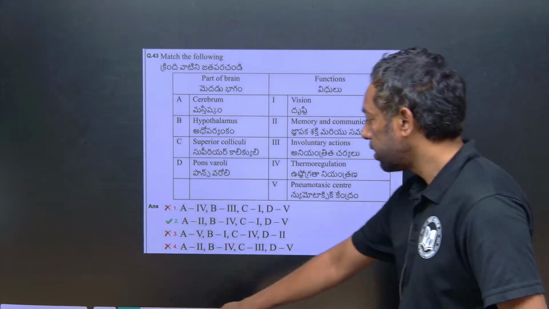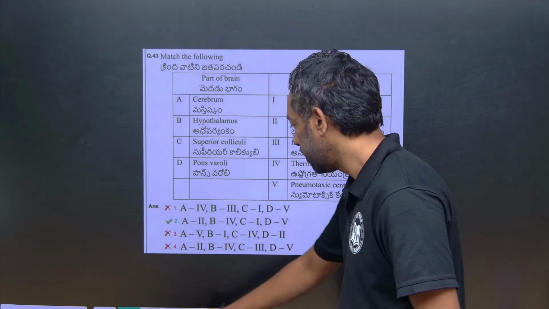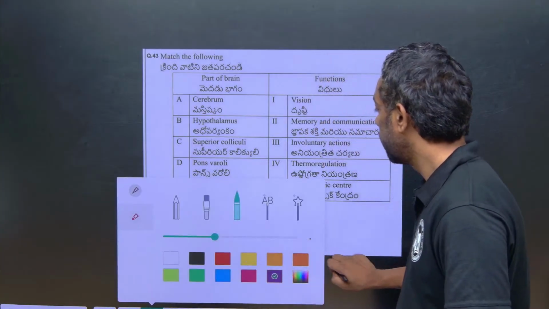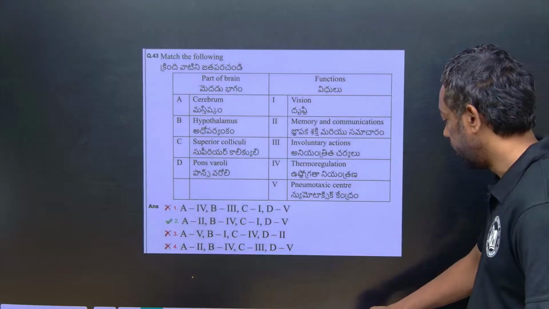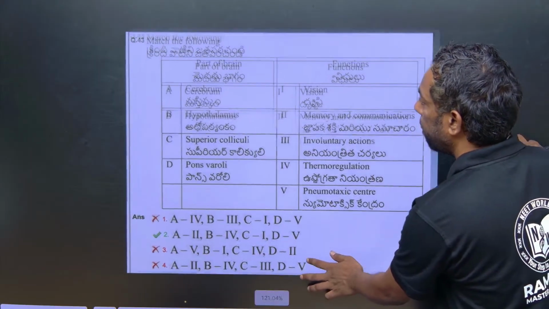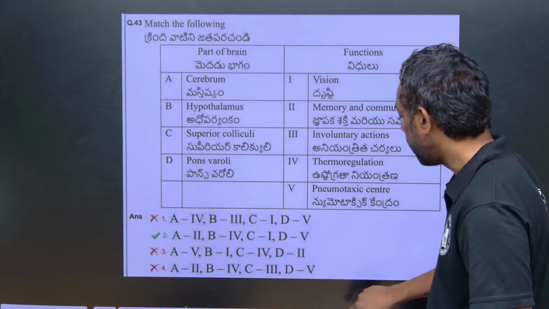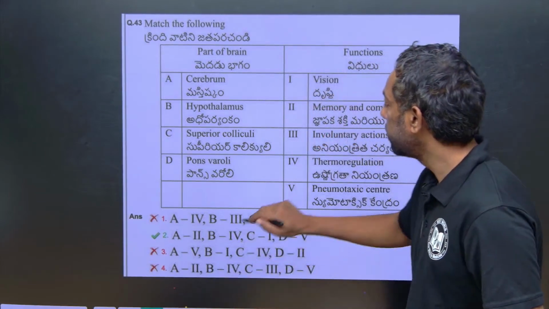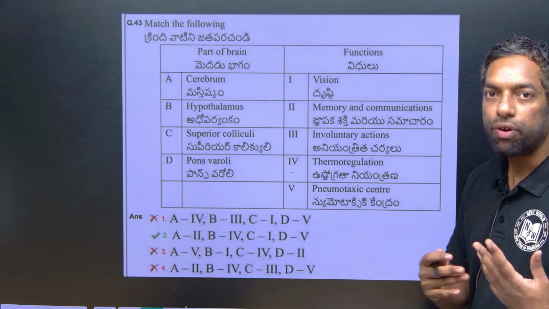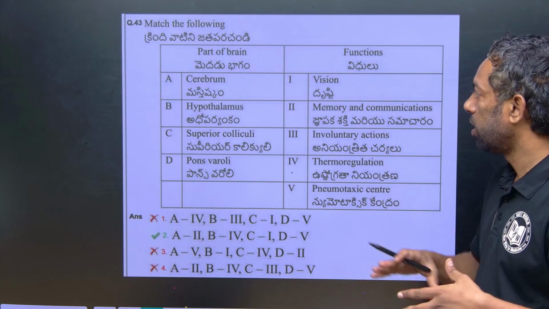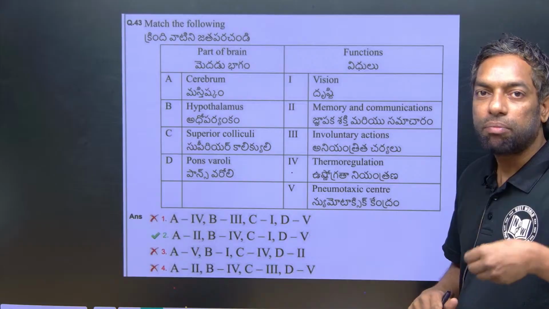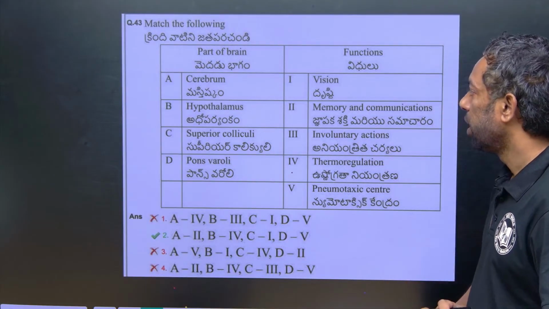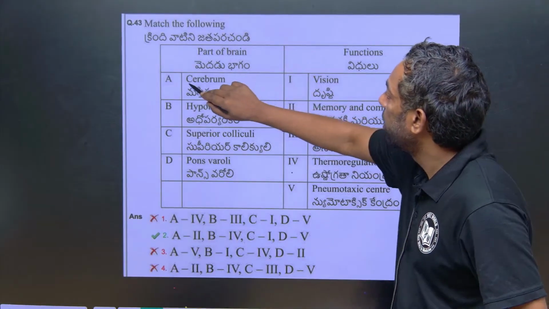Yeah, these are the questions. If we come to the first question, just look at this. It is the match the following question. Where can match the following questions come? This is just easy, guys. Even if you don't know similar type of matching, if you know at least 1 or 2, it is good for you.